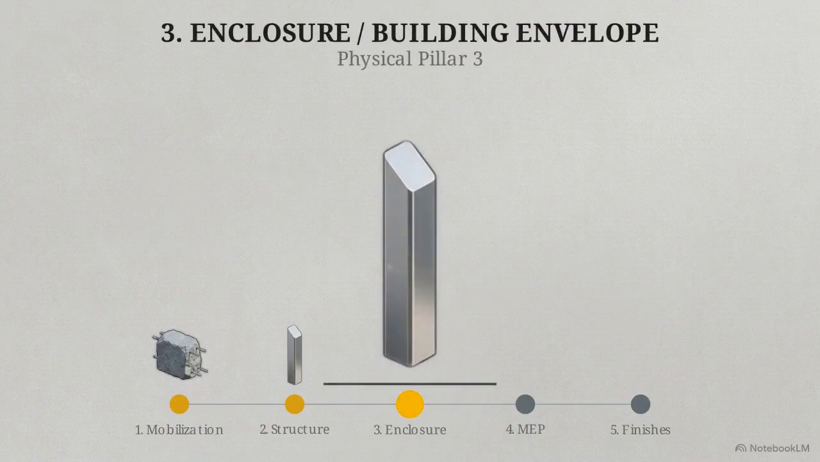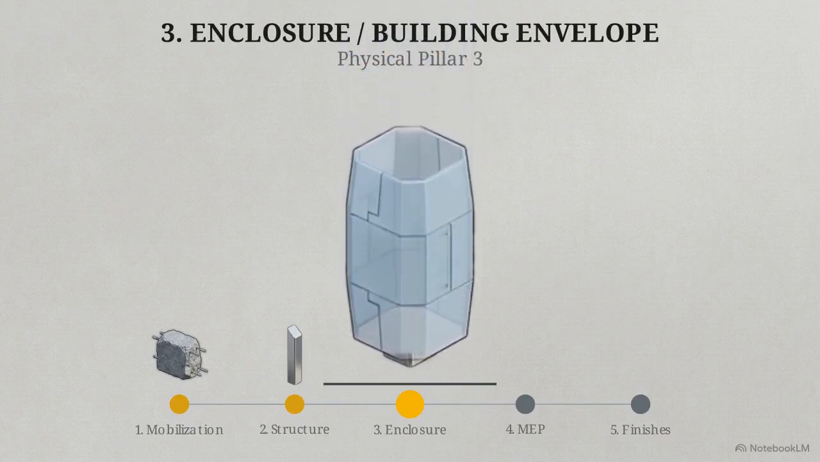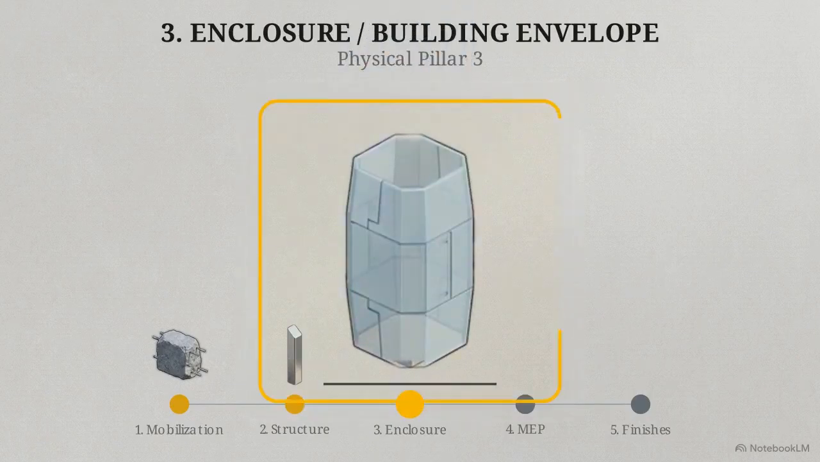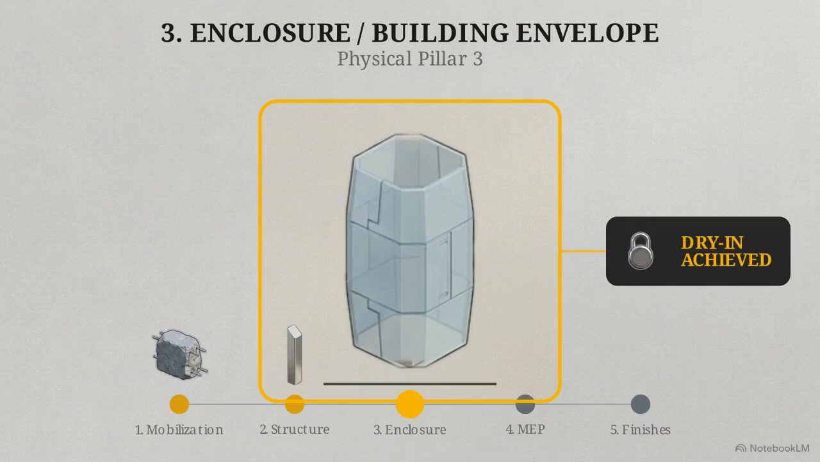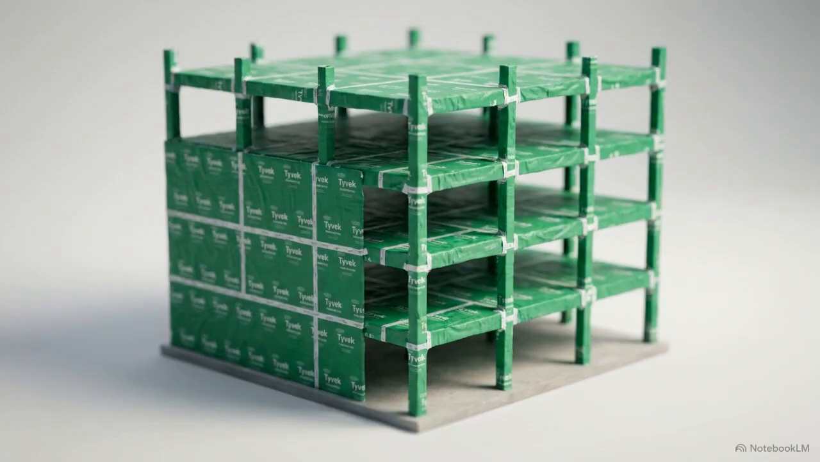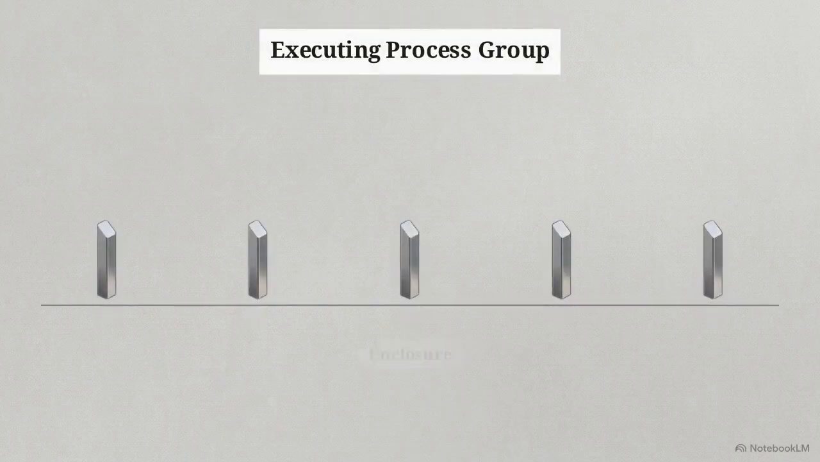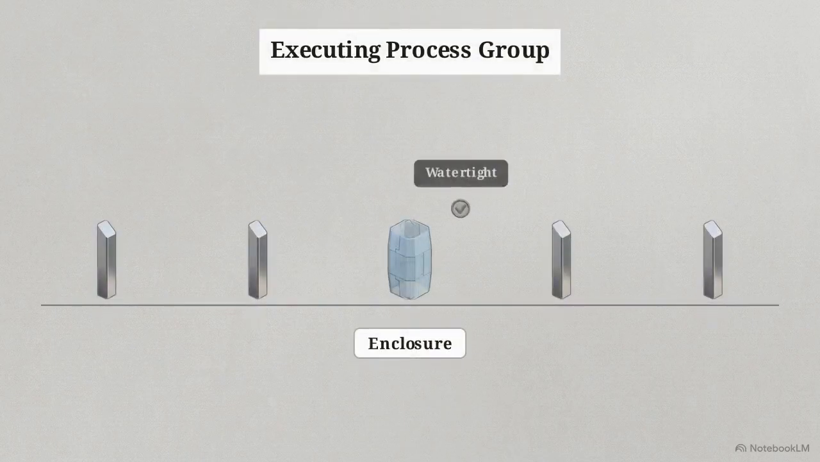This leads directly into the third activity, enclosure, or the building envelope. This covers the installation of facade cladding, roofing, and weatherproofing. Completing the envelope achieves a milestone known as dry-in. The interior is now sealed from the elements, a prerequisite required before installing any weather-sensitive internal systems.